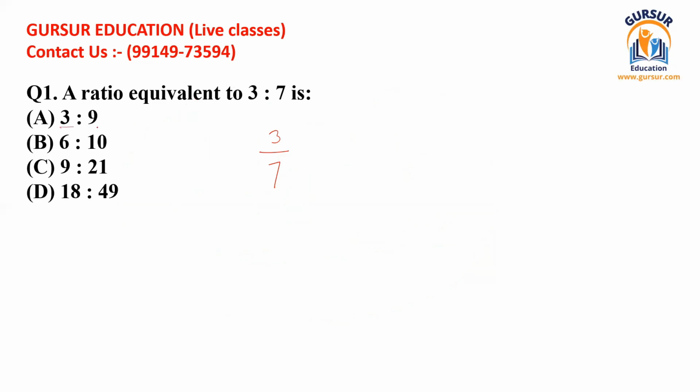And this is the first option, 3:9. If we can see that with the table of 3 we can reduce these to the lower terms, we get 1 here and 3 here, so we get 1 divided by 3. You can see 1 divided by 3 is not equal to 3 divided by 7. So 3:9 is not equal to 3 divided by 7.